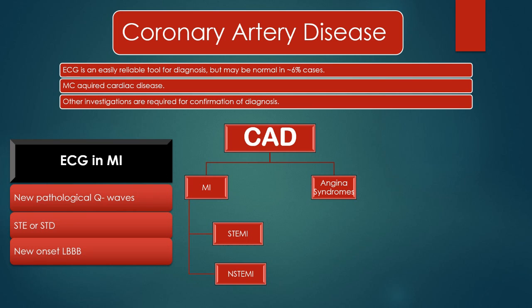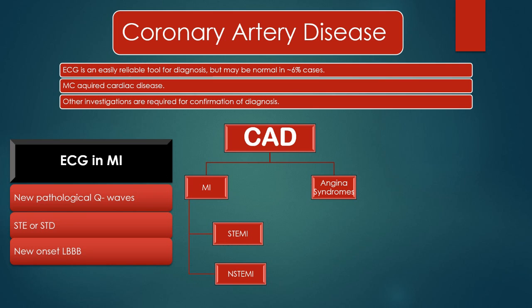However, ECG changes may not reflect the underlying severity of the problem in all patients, for which clinical judgment and other further investigations are required. Now, coronary artery disease can be divided into two parts. One is myocardial infarction, by which we mean that there is cellular damage because of ischemia, and the other is the angina syndromes. A myocardial infarction is further divided into two types, ST elevation and non-ST elevation.